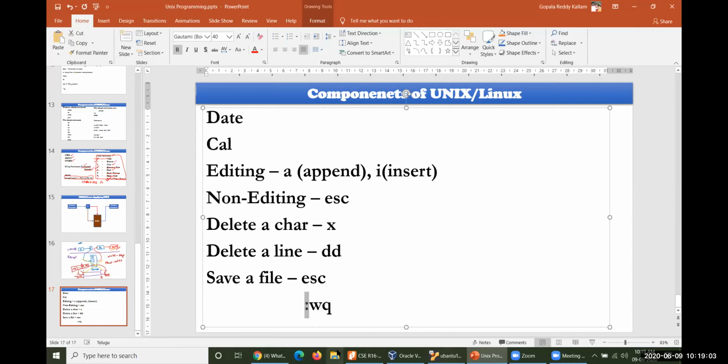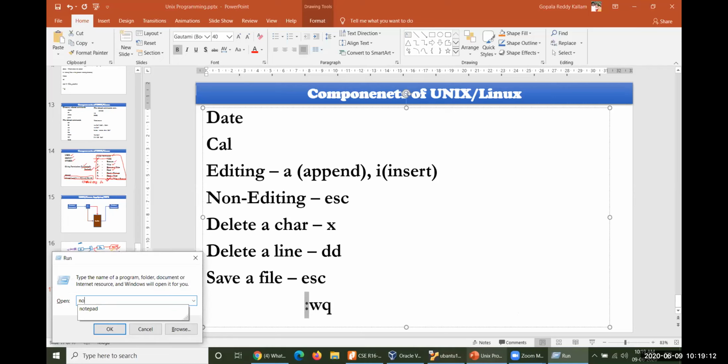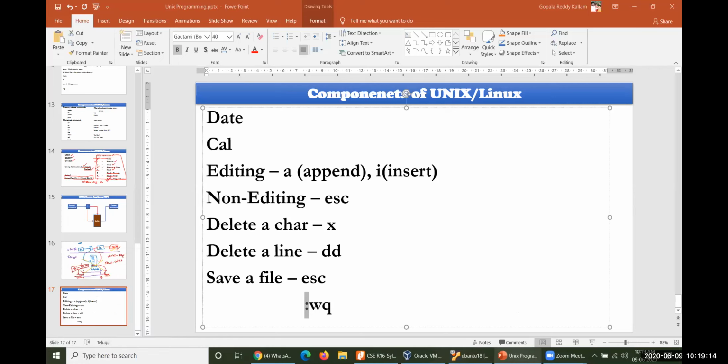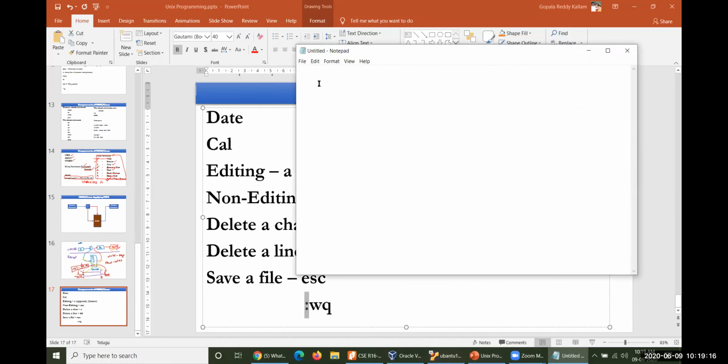File operations in the sense, let me open Notepad at this moment. If you look at this Notepad, there is File, New Window, Open, Save As, something like this. All these operations are related to files. And these are operations related to Edit, something like that.